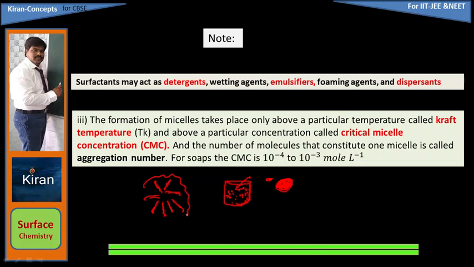This is one micelle. So here the count is how much, ma'am? 1, 2, 3, 4, 5, 6, 7. The number of molecules that constitute one micelle is called the aggregation number. For soap, the CMC is 10 to the power of minus 4 to 10 to the power of minus 3 mole per liter. So this is about the CMC of soap.